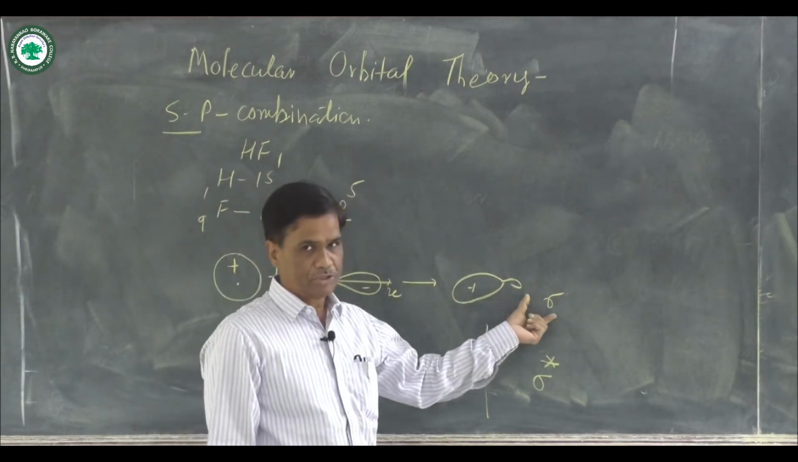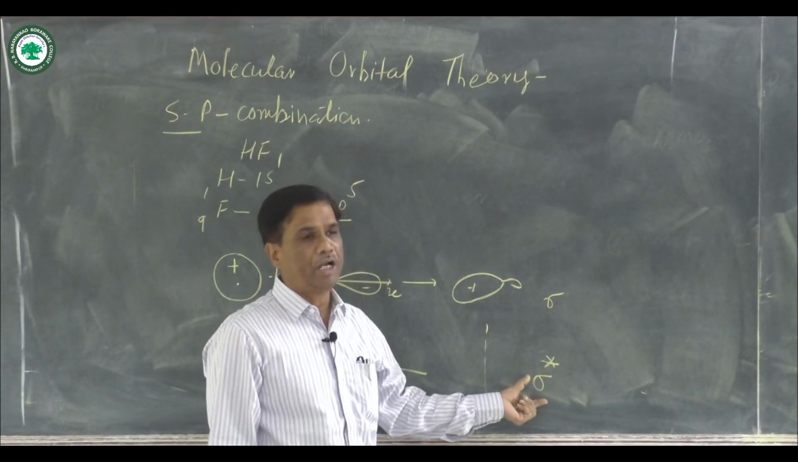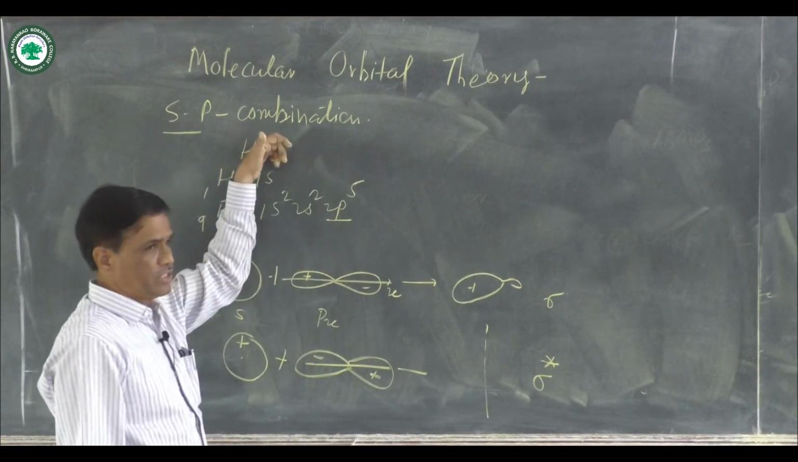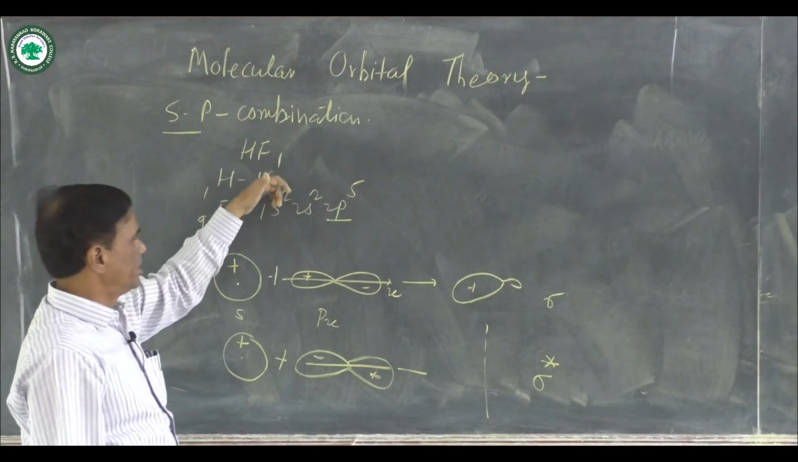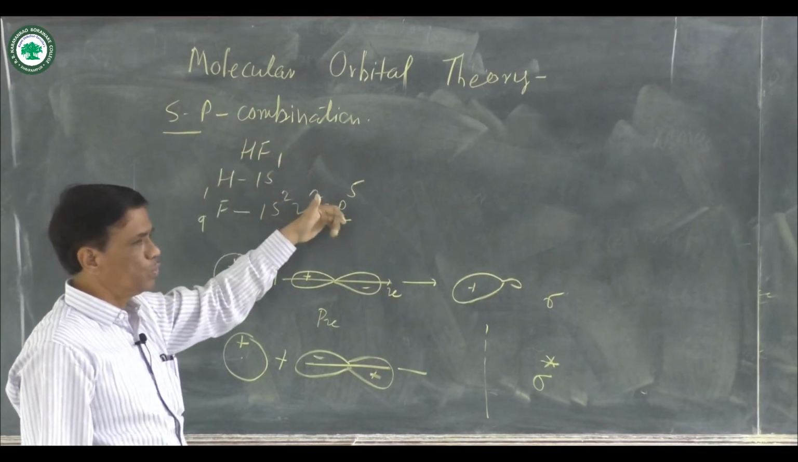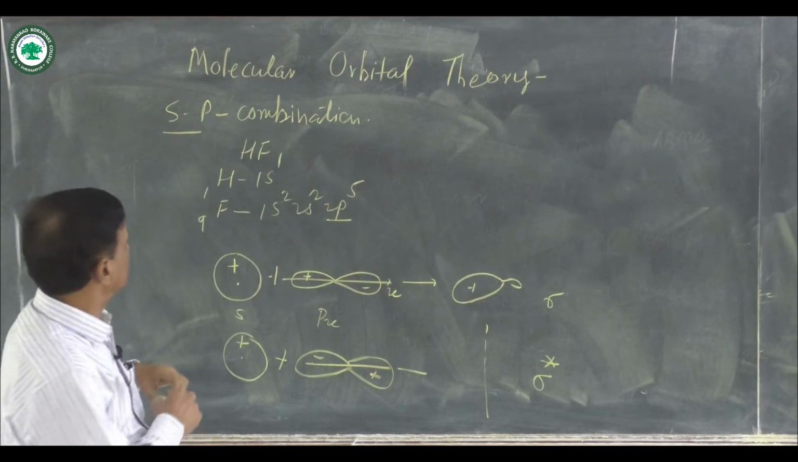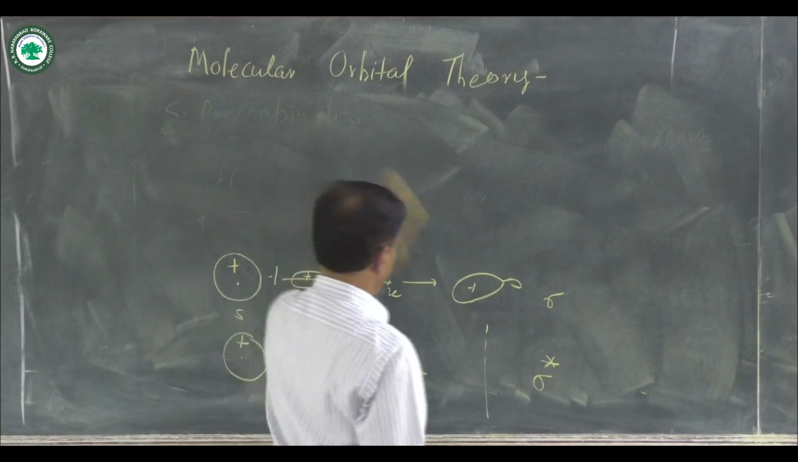First one is the sigma bonding molecular orbital. Second is the sigma star antibonding molecular orbital. Example is the formation of the HF molecule. In the HF molecule, hydrogen contains a 1s orbital and fluorine contains a 2px orbital, and such combinations are known as sp combination. Then next one, pp combination.